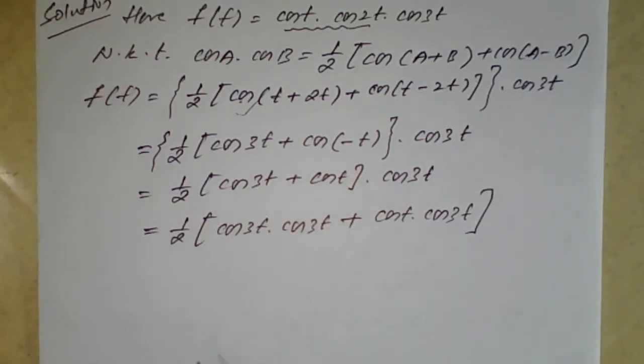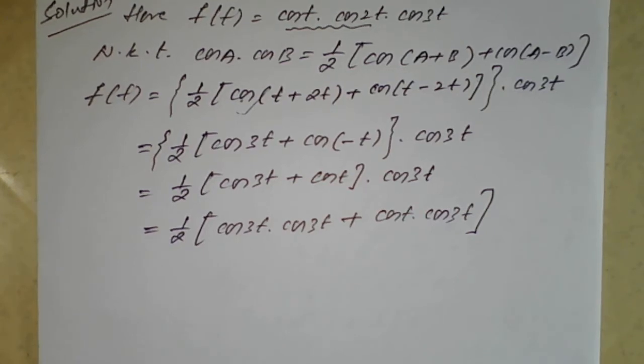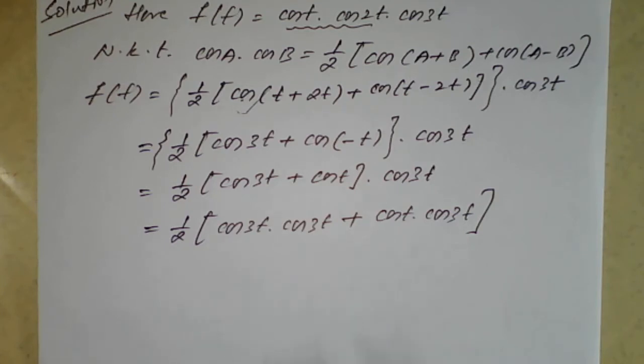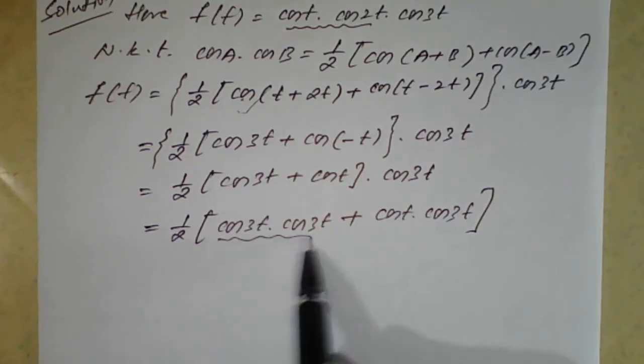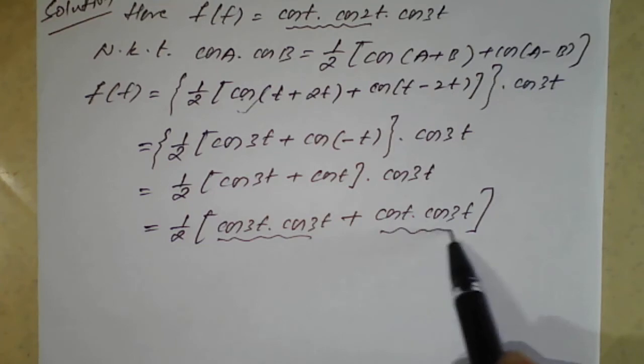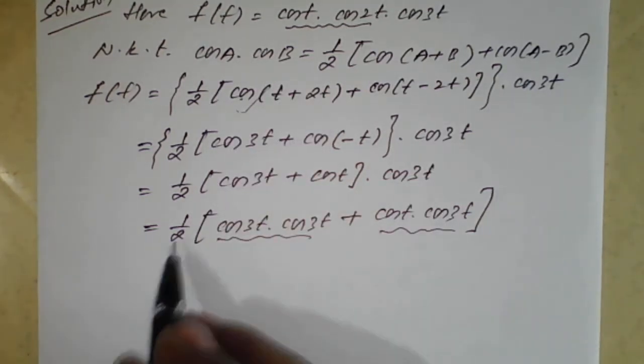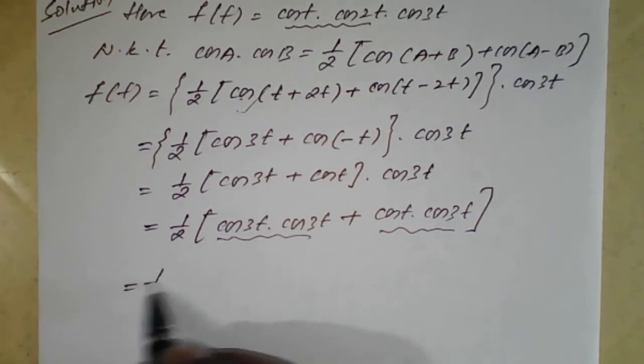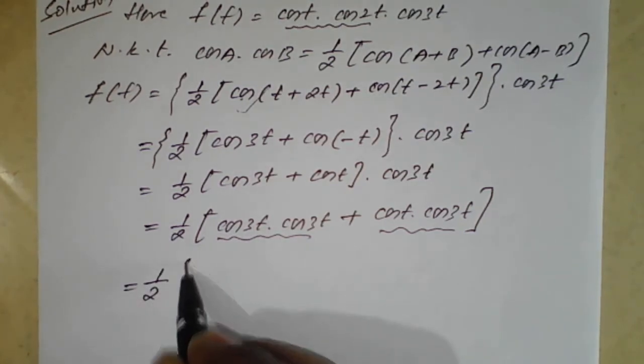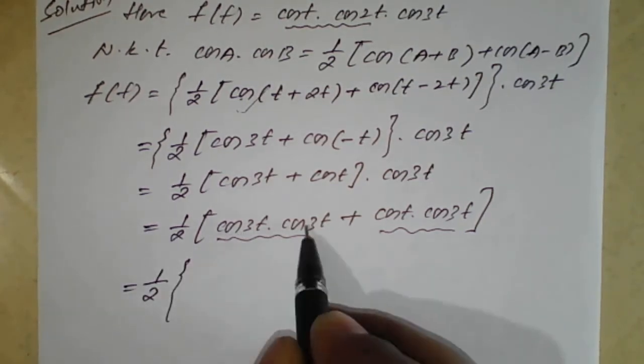Again on simplification, we need to apply the cos a cos b formula here, and also here, the same formula. Therefore this 1 by 2 we will keep completely outside.